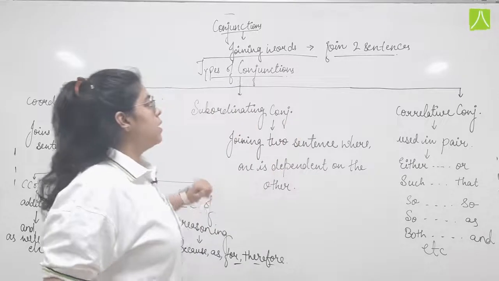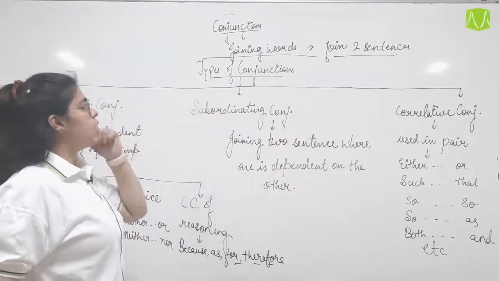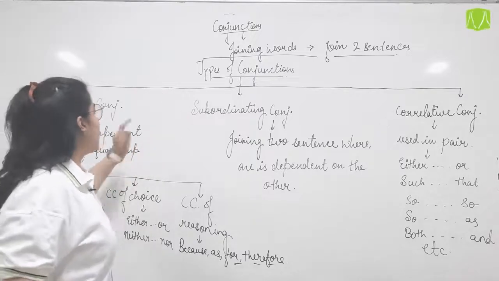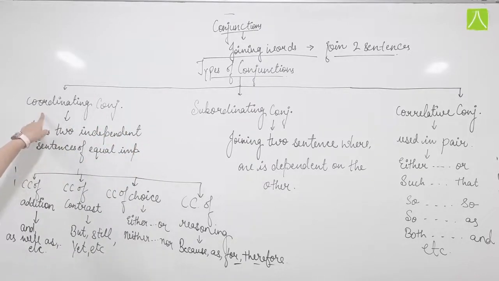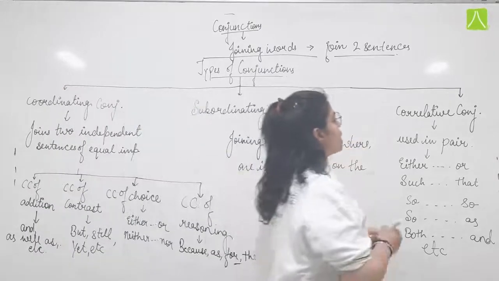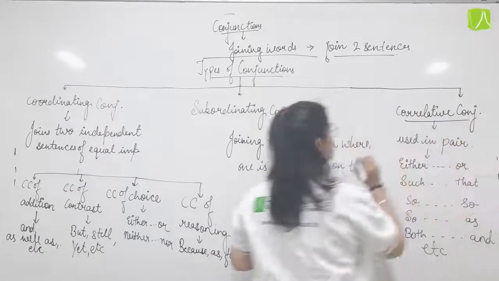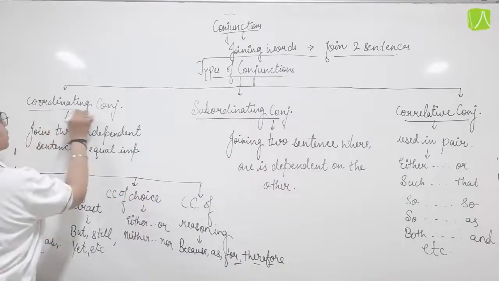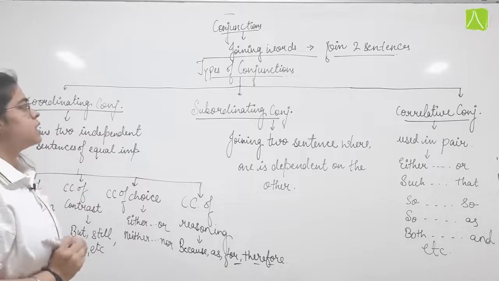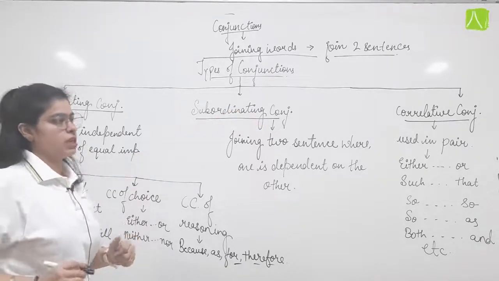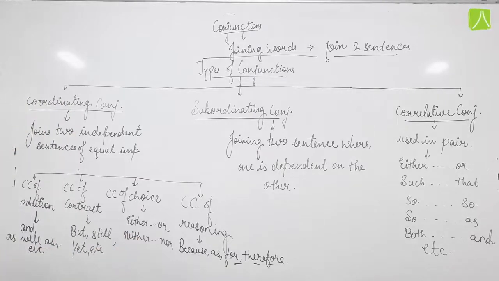Now, let us see what are the types of conjunctions. Now, the basic three types are the coordinating conjunction, the subordinating conjunction and the correlative conjunction. These are the three main types of conjunctions. Now first let us study about the coordinating conjunction.